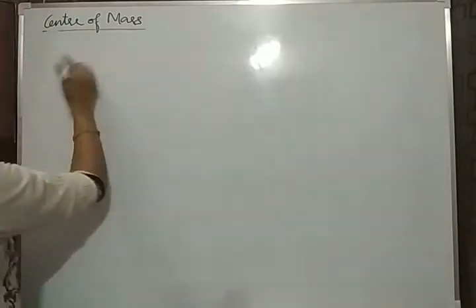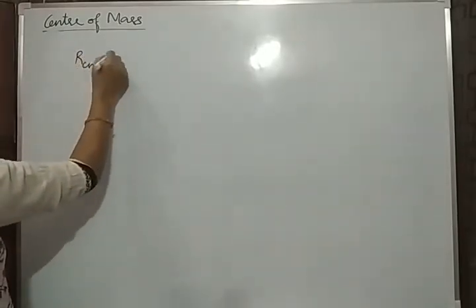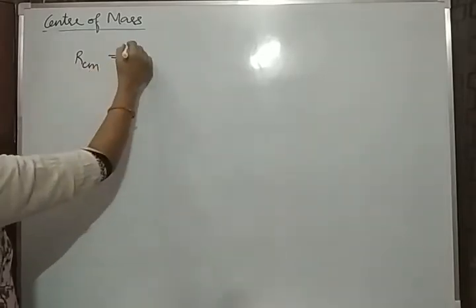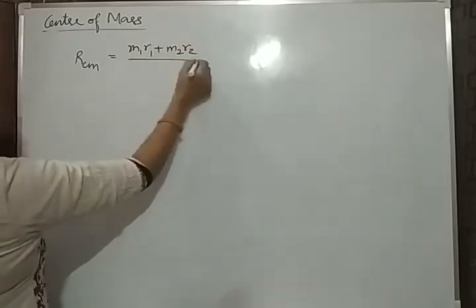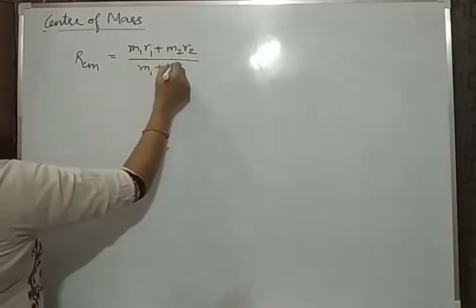In the formula, R_CM, the position of the center of mass, is equal to (M1 R1 plus M2 R2) divided by (M1 plus M2).